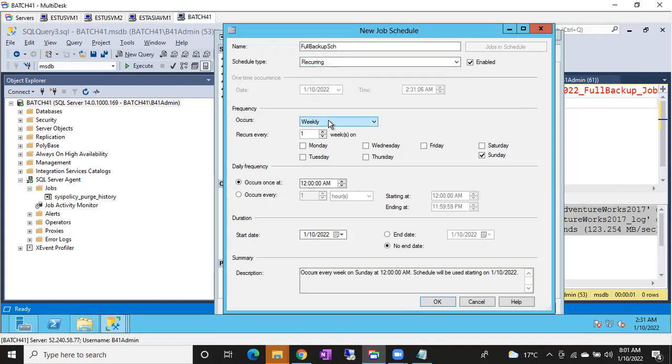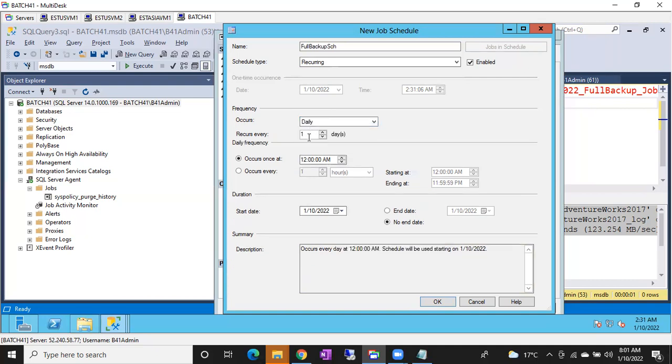Frequency: you can choose daily, weekly, or monthly here. Imagine it is a full backup. I want to run my full backup job weekly. Yes, you can choose weekly. No, I want to run my full backup job daily. Yes, you can choose daily. Daily occurs once at 12 a.m., only once. Recurs means every day it will occur only once, at 12 o'clock.